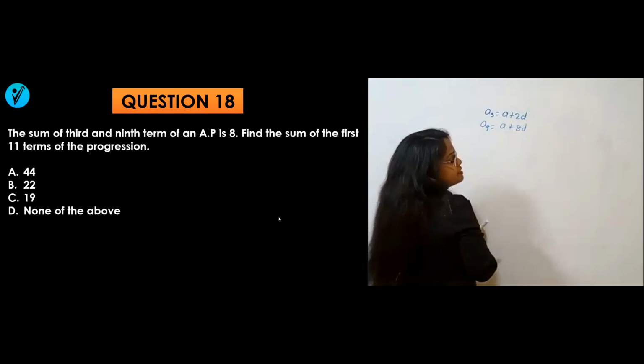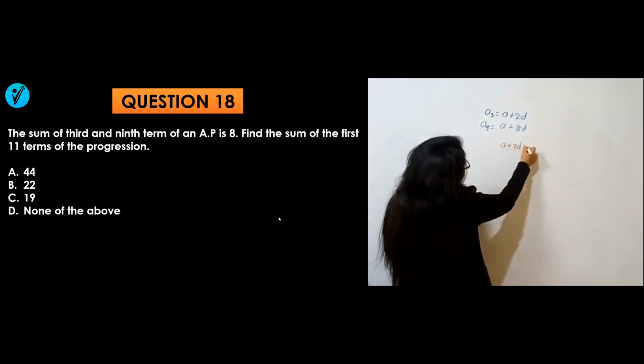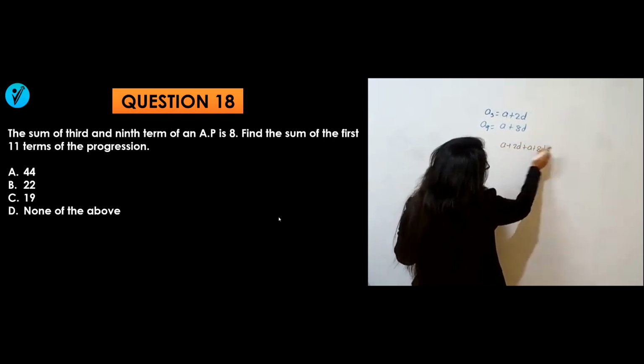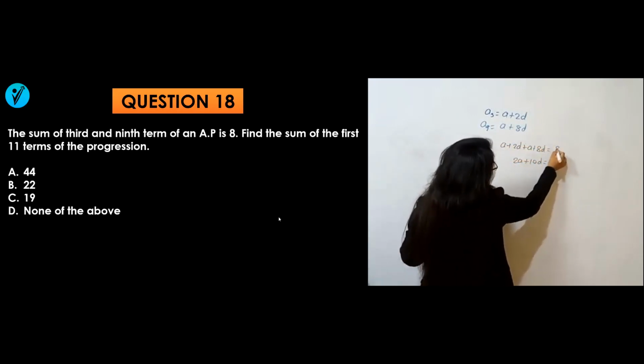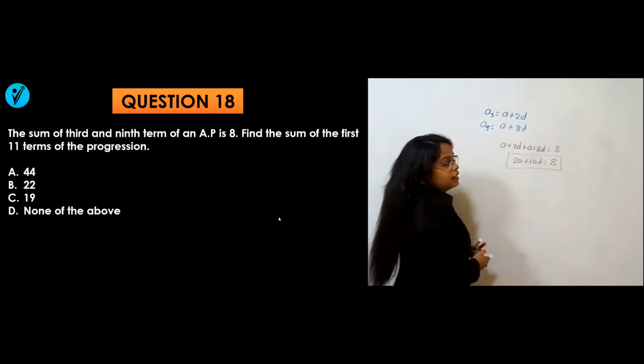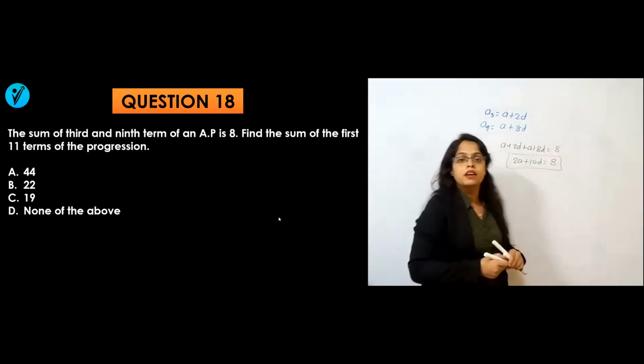And they are saying that this sum is equal to what? 8. So you can write it as A plus 2D plus A plus 8D. That means 2A plus 10D, which is equal to 8, is given. Then they are saying, what is the sum of the first 11 terms of that progression.